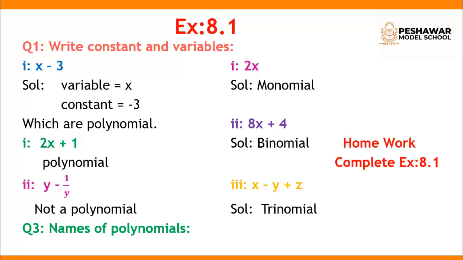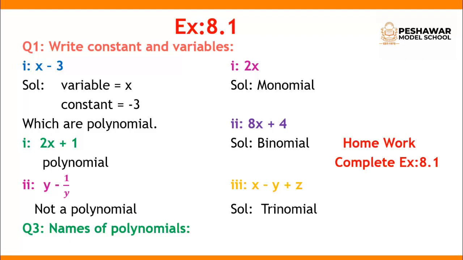Now the third question is the names of polynomials. You have to know the kinds of polynomial, which are monomial, binomial and trinomial. The first part is 2x. There is only one single term, so a polynomial that consists of only one term is known as a monomial.